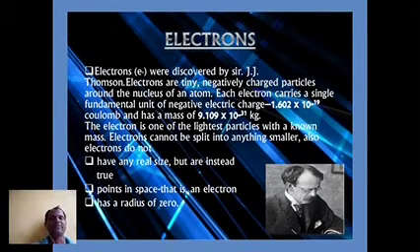The next one is we have to discuss briefly the electron, its fundamental particle characteristics. It was discovered by J.J. Thomson in the cathode ray discharge tube experiment. Electron is the lightest fundamental particle and is also called the beta particle. The name electron was given by G.J. Stoney for the particles present in the cathode rays.